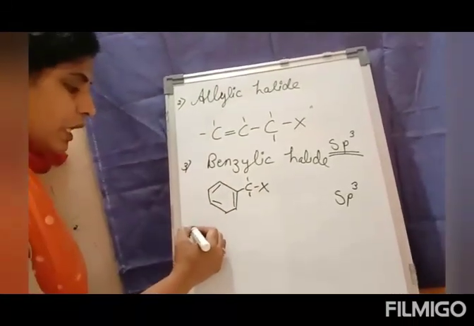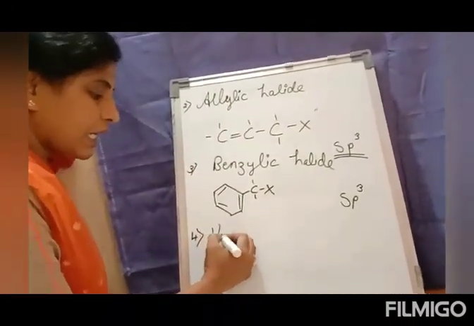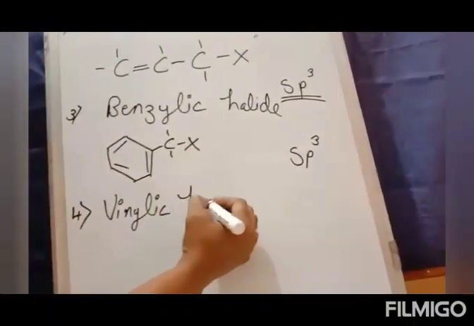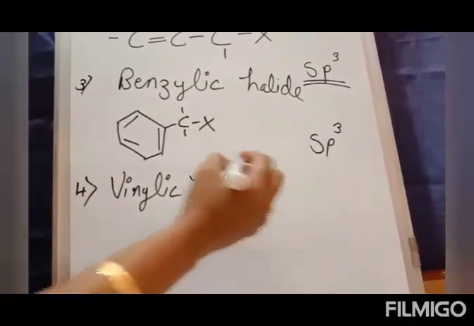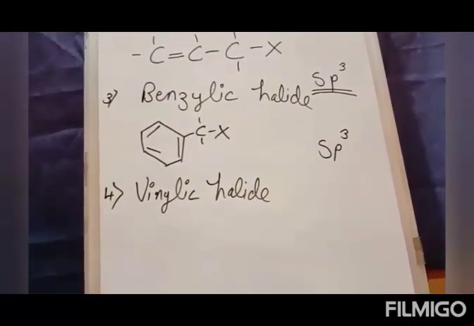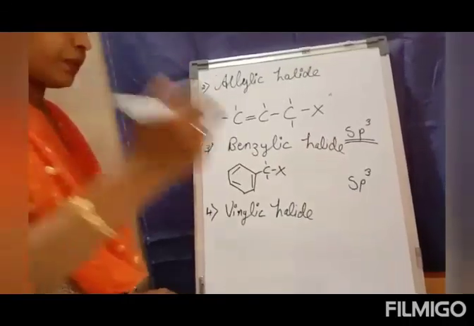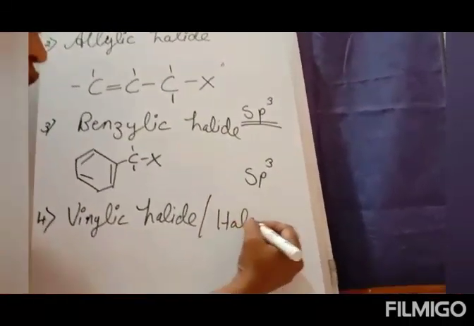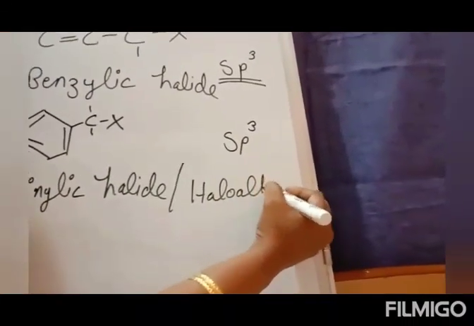The fourth one is the vinylic halide. Vinylic halide, the perfect name if I want to give it to you will be best as the haloalkene.